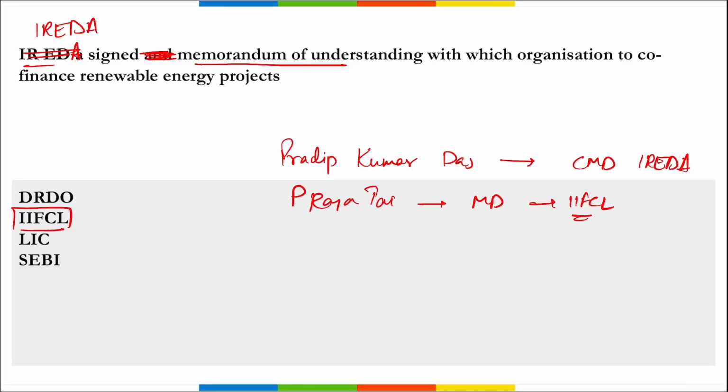Correct. Here remember, both the organizations will fix the interest rate for IREDA borrowing for 3 to 4 years, and IIFCL has the option to invest in the bonds issued by IREDA, subject to terms and conditions. The collaboration will support India's target to achieve 50% share of energy from non-fossil fuels by 2030. Correct.